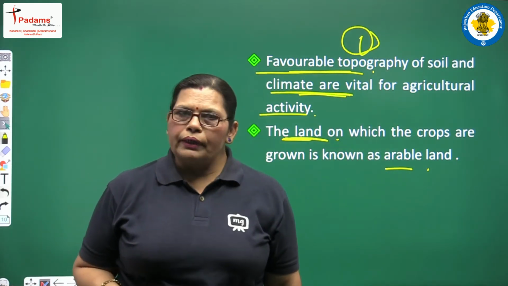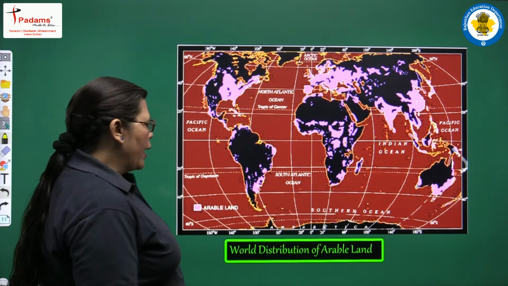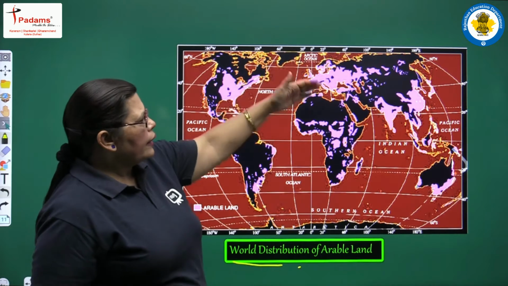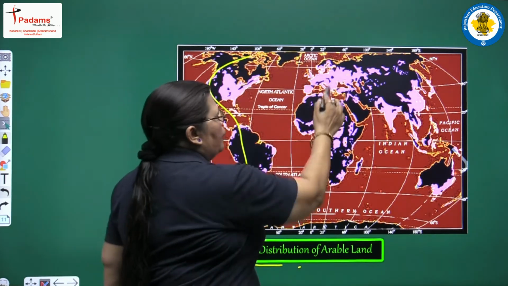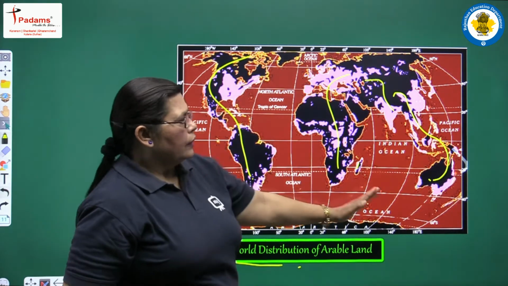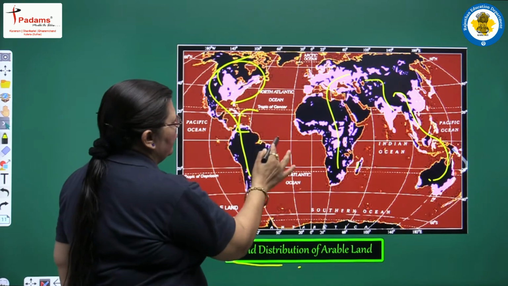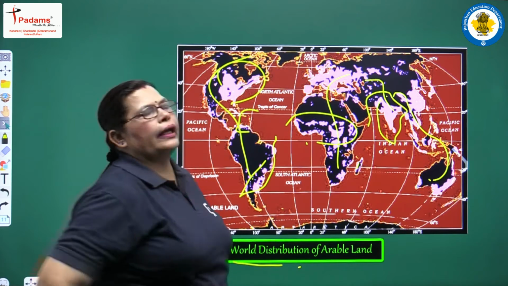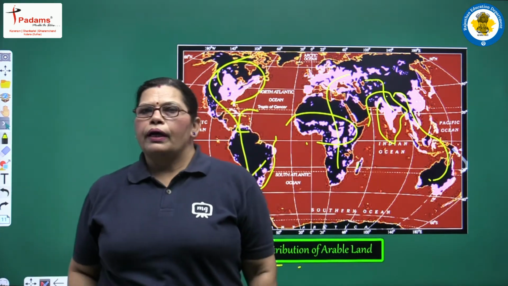known as arable land. And see, this is a picture of a world map, and in this one the distribution of arable lands is shown. All these parts are included in the arable lands. And the other parts are the water bodies. इसमें भी आप देखिए कि कहीं कहीं ये जो पोर्शंस हैं इनमें see the condition of our India also here. So all these are the distribution of the arable lands.